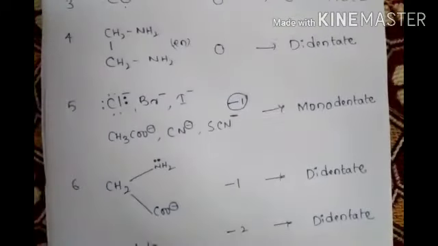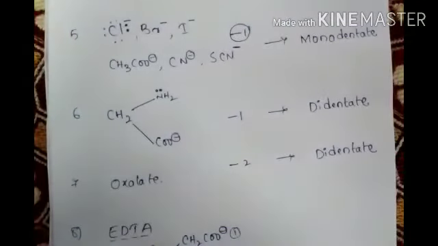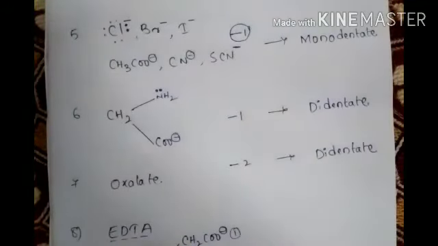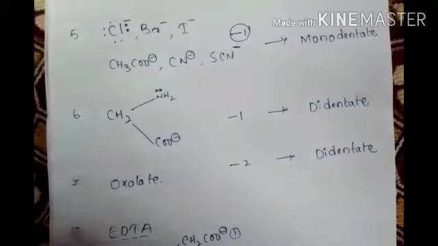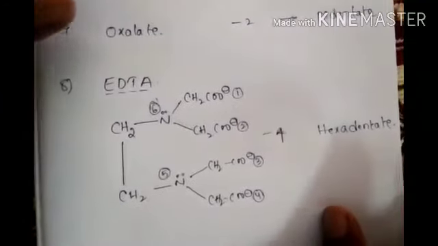Cl, Br, I, CH3COO, CN, SCN, these all are monodentate. And one more: glycinate ion is didentate, oxalate ion is didentate, and EDTA is hexadentate. Why hexadentate? 4 minuses and 2. Okay, totally 8 examples about ligands.